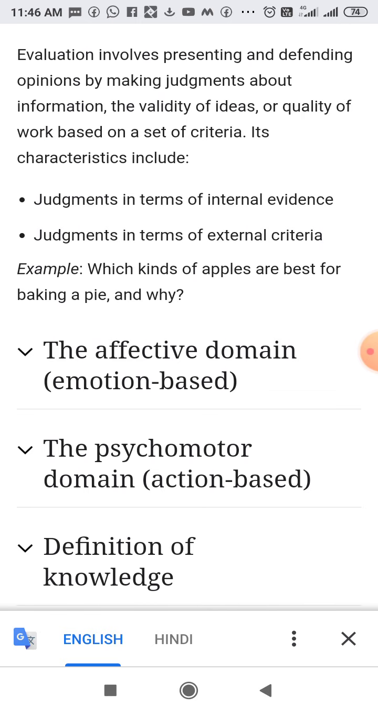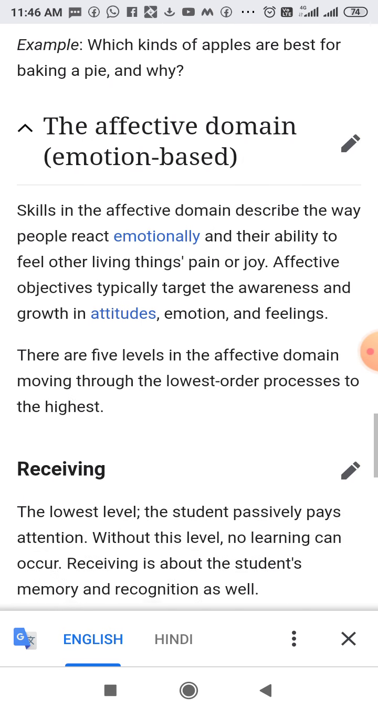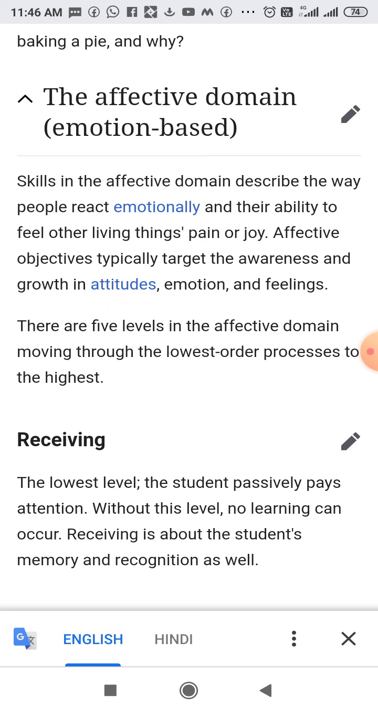The next domain is the affective domain. It is based on emotion. The first domain is based on knowledge, and the second, the affective domain, is based on emotion. So, skill in the affective domain describes the way people react emotionally and their ability to feel other living things' pain or joy. Affective objectives typically target the awareness and growth in attitude, emotion, and feeling.